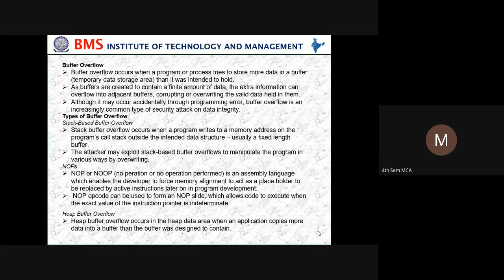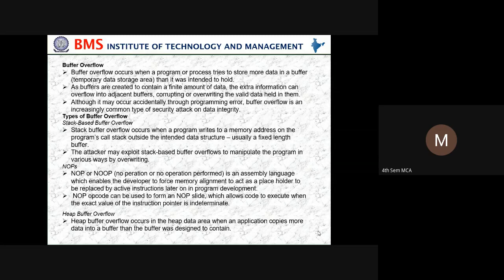Buffer overflow occurs when a program or process tries to store more data in a buffer, a temporary data storage area, than it was intended to hold. As buffers are created to contain a finite amount of data, the extra information can overflow into adjacent buffers, corrupting or overwriting the valid data held in them. Although it may occur accidentally through programming errors, buffer overflow is an increasingly common type of security attack on data integrity.